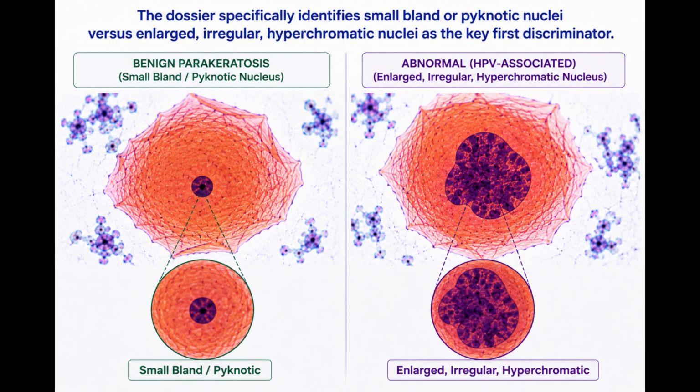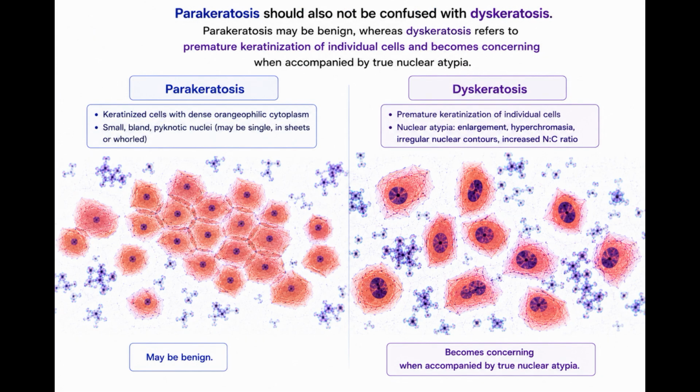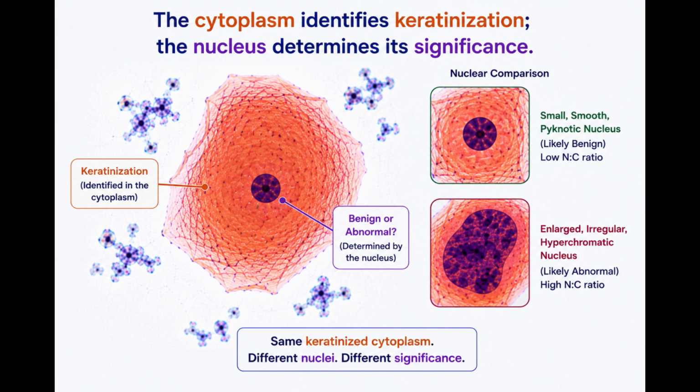The dossier specifically identifies small, bland, or pycnotic nuclei versus enlarged, irregular, hyperchromatic nuclei as the key first discriminator. Parakeratosis should also not be confused with dyskeratosis. Parakeratosis may be benign, whereas dyskeratosis refers to premature keratinization of individual cells and becomes concerning when accompanied by true nuclear atypia. So, the cytoplasm identifies keratinization. The nucleus determines its significance.